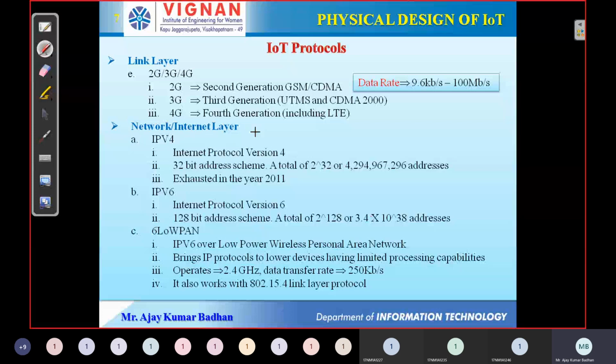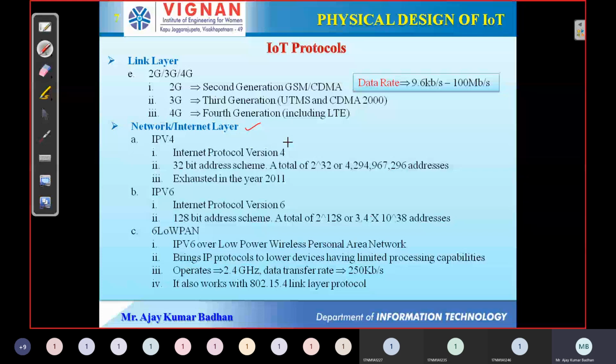Okay, now come to the network layer. So what is the main purpose of the network layer? Transmission of the data, right? So it has to make sure the packets have the destination address properly provided, and from which route those packets need to be transmitted. That information or that process should be controlled by this network layer or internet layer. Both are the same. You can call it a network layer or internet layer.